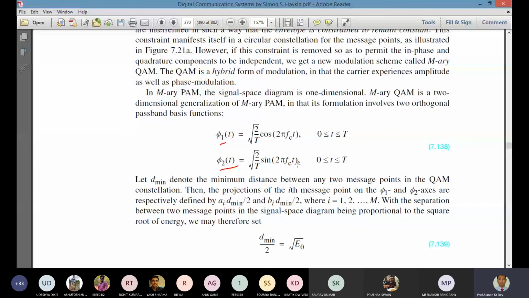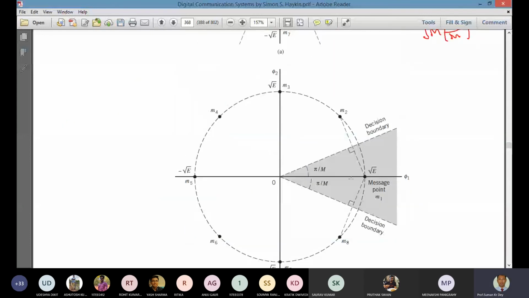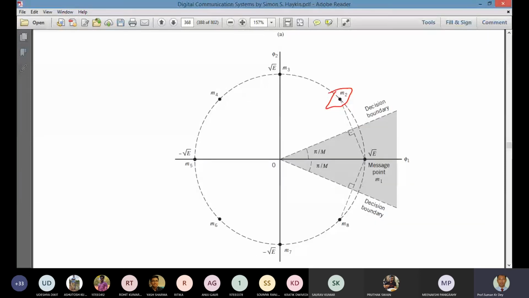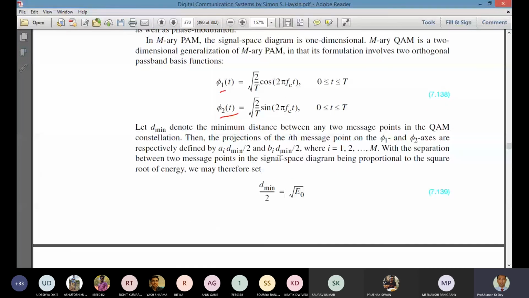Like previously we have seen, the message points in different positions are defined by this expression, ai d min by 2 and bi d min by 2.